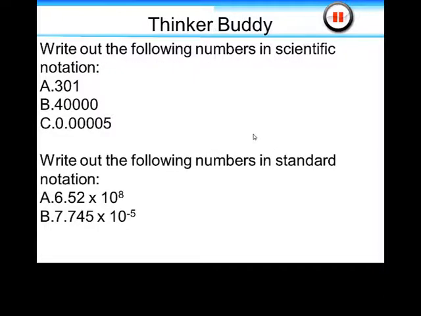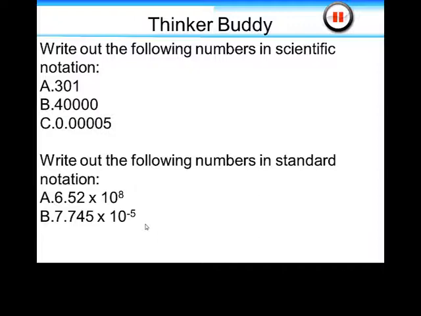Okay, so now you've had a chance to get some information about scientific notation, and let's practice doing that. Take a moment and do some practice problems. Please write out the following numbers in scientific notation. A is 301, B is 40,000, C is 0.00005.